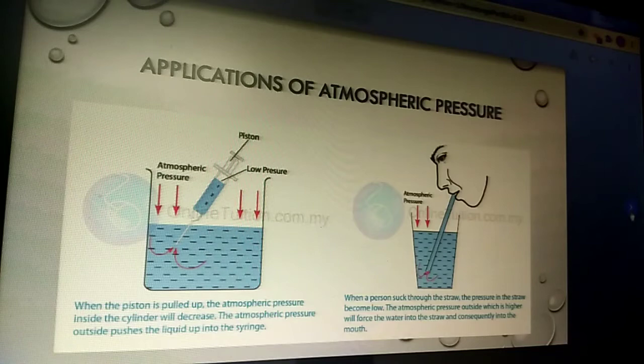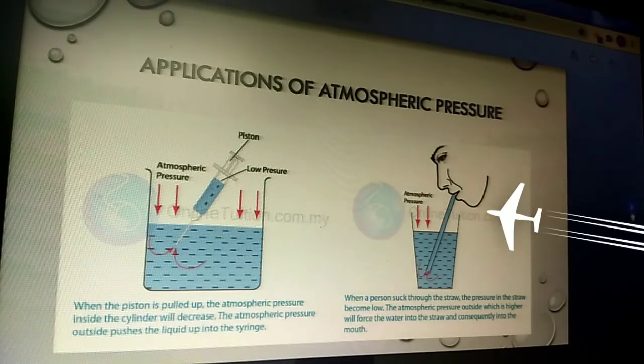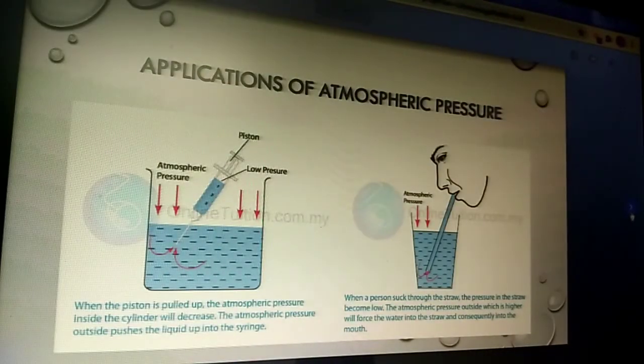Same way pistons, how siphon works, syringes. When you are pulling the syringe, the water goes inside, because low pressure is created inside and the outside atmospheric pressure is more, which helps in pushing the water into the syringe. When you are pulling the piston out, what will happen? Low pressure is created.